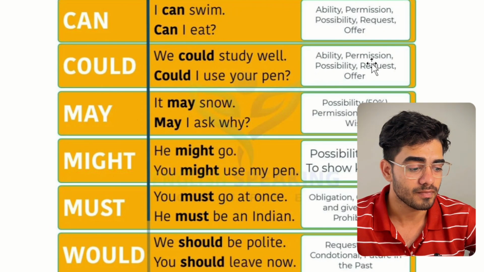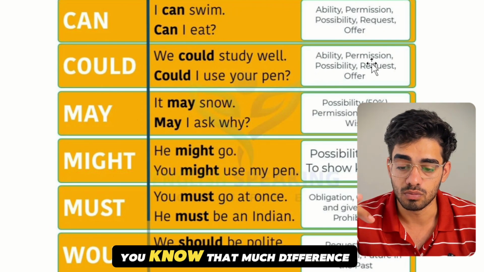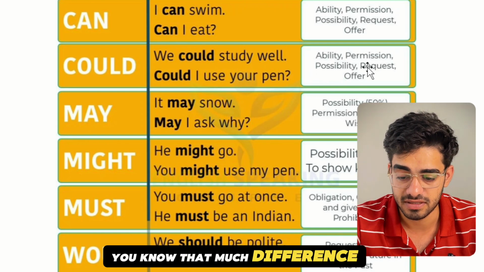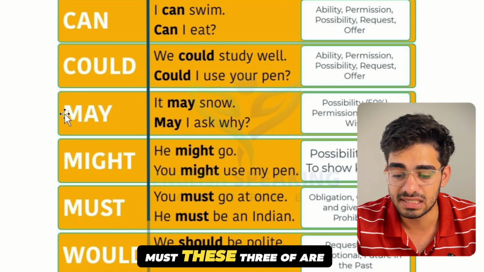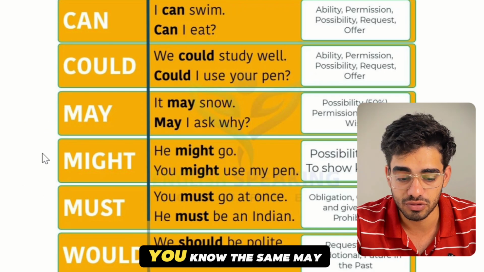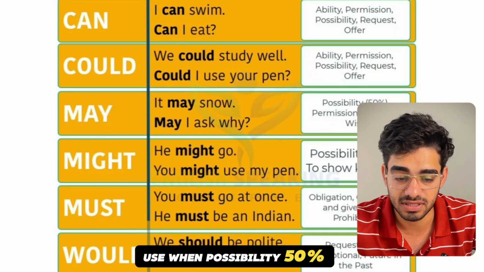So can and could are both similar. There is not that much difference. May, might, must, these three are also the same. May is used when the possibility is 50%.